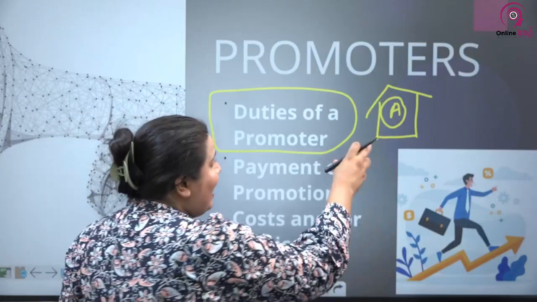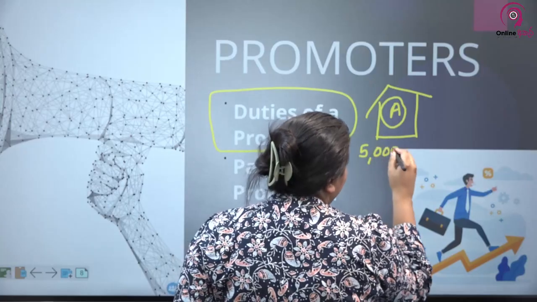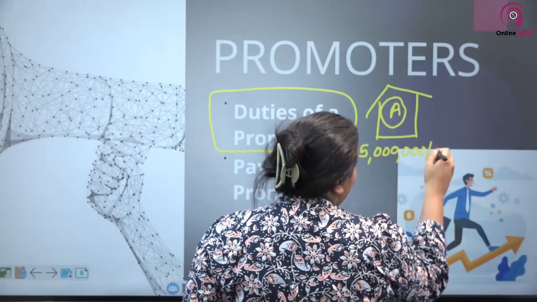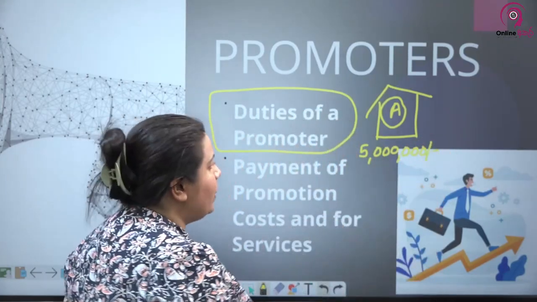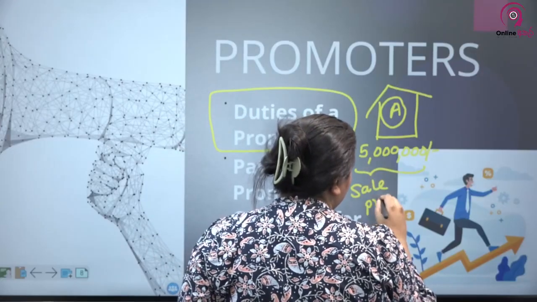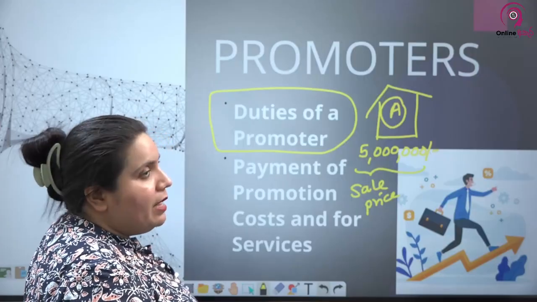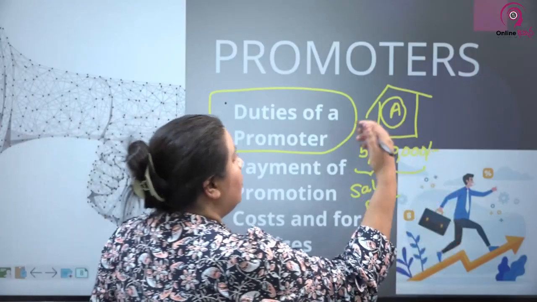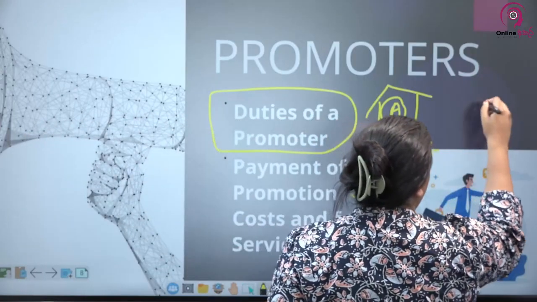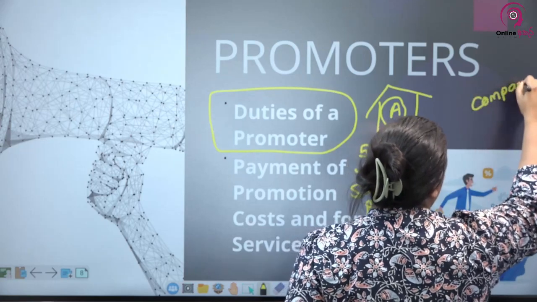Let's say A asks for 5 million rupees for this property. This is the sale price of the property. Now, the promoter goes and tells the company, which is still in the process of being formed, about it.